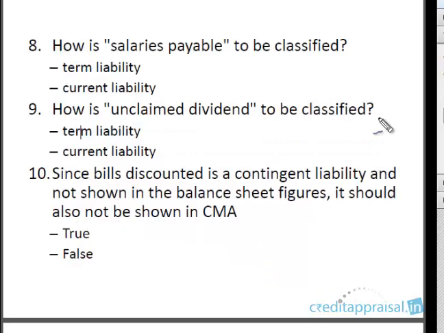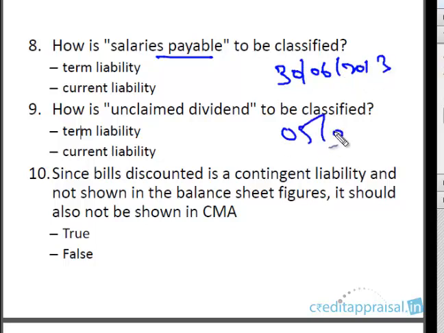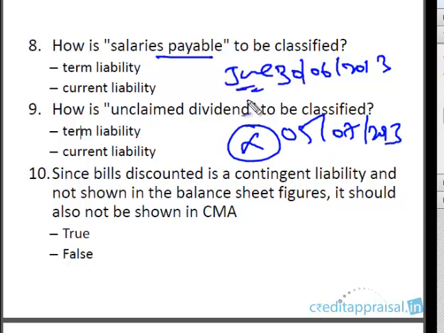Next question: how are salaries payable to be classified? So we are in the month of June. Even though the 5th of July has come, you have not yet paid the salaries. The workers have worked for you the whole month of June and given the services, but you didn't pay the salaries. As on 30 June 2013, which is the day you normally pay salaries, you didn't pay. So you are liable to pay. This is salaries payable. This is a current liability because this is something you have to pay very shortly.